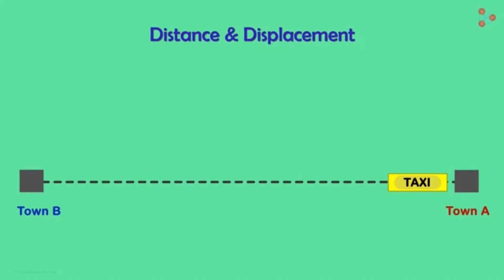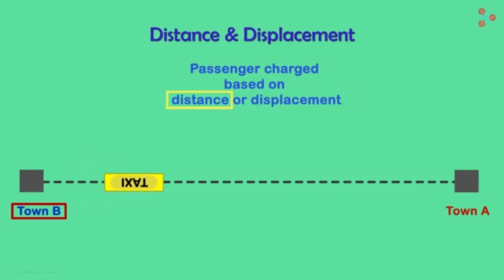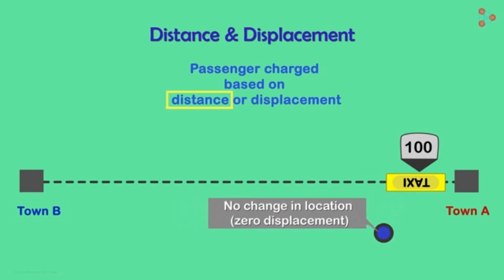Now look at this example. When a passenger travels by a taxi, is he charged based on the distance or displacement? The answer is, the taxi charges the passenger based on the distance. If you go to the neighboring town and return in the same taxi, the taxi meter shows the charge for the entire round trip. If you now try to explain to the taxi driver that your displacement is 0 and hence you must pay nothing, he will not allow you to go.